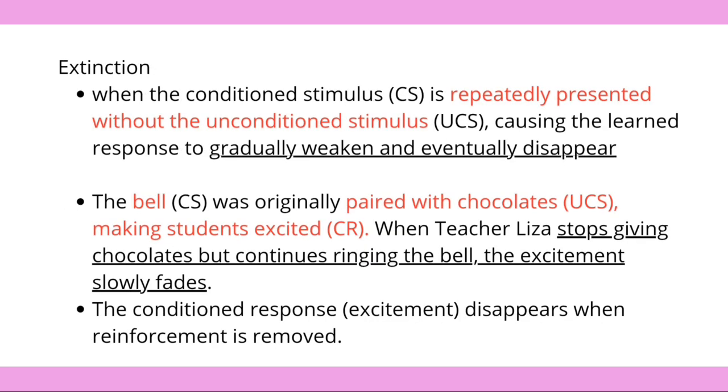The correct answer is letter A. Extinction. In classical conditioning, it happens when the conditioned stimulus or CS is repeatedly presented without the unconditioned stimulus or UCS, causing the learned response to gradually weaken and eventually disappear. The bell, which is the conditioned stimulus or CS, was originally paired with chocolates, the unconditioned stimulus or UCS, making students excited, which is the conditioned response or CR. When teacher Liza stops giving chocolates but continues ringing the bell, the excitement slowly fades. This decline of the learned response shows extinction, because the conditioned response, the excitement, will disappear when reinforcement is removed.